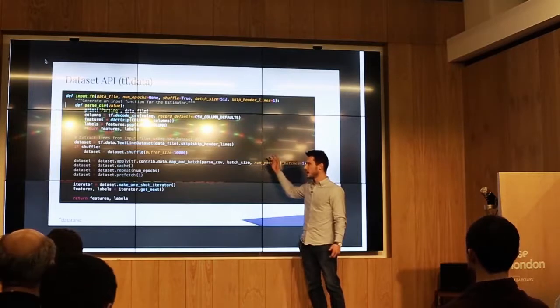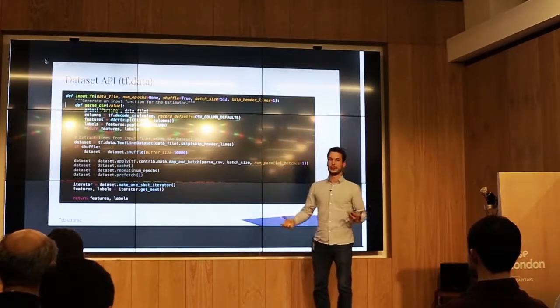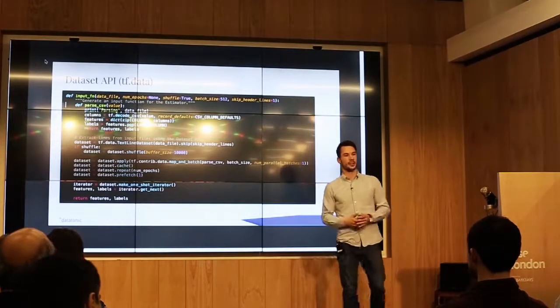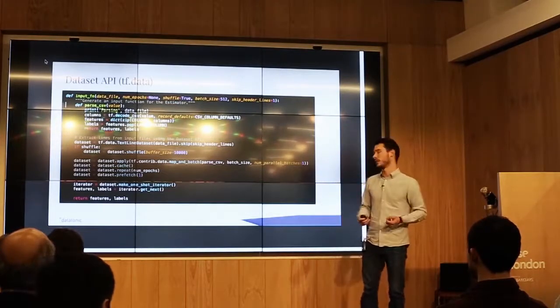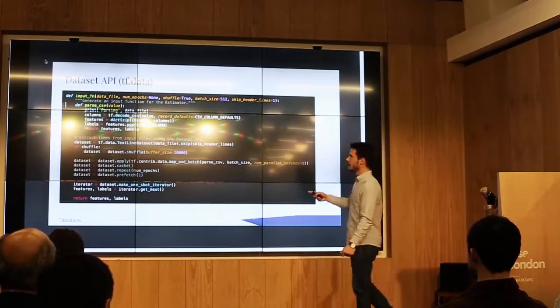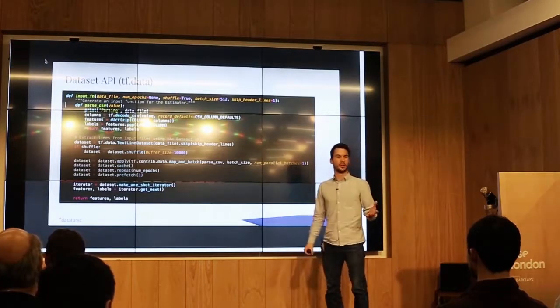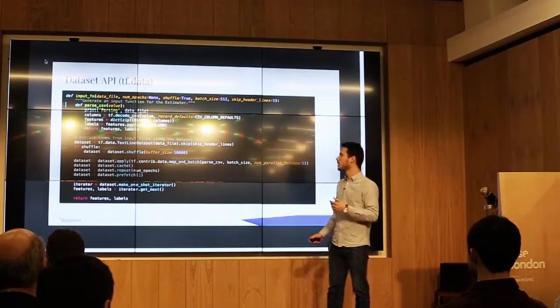We can do some caching, repeating for as many epochs as I want to train, and then at the end we just throw out an iterator object that the estimator function can train on. The nice thing here as well is this is really optimized. It uses the C++ queues under the hood, and you don't have to tweak or tune that in any way.